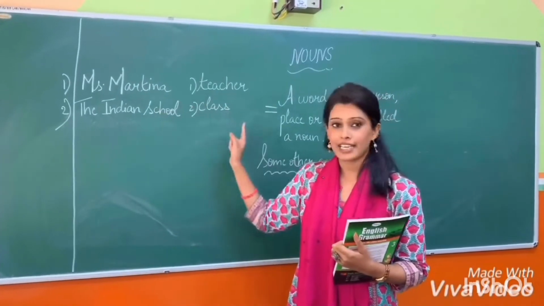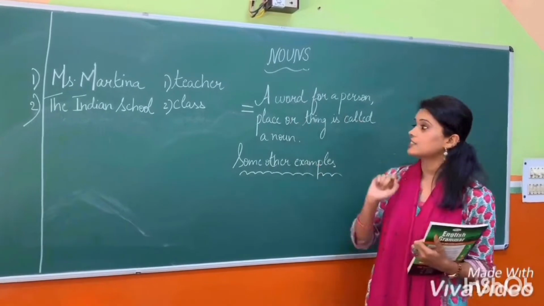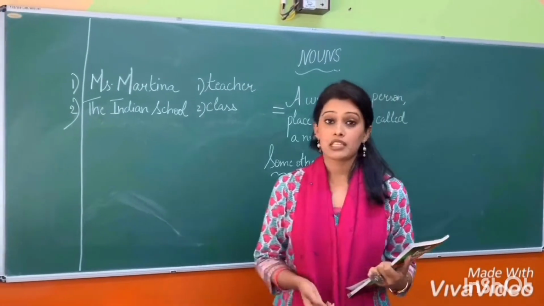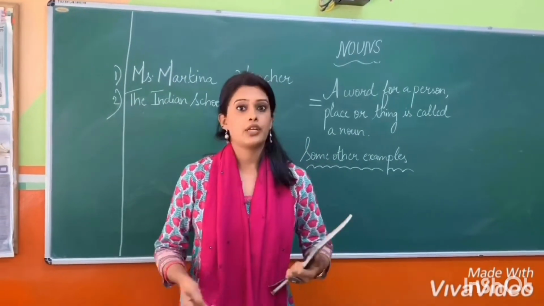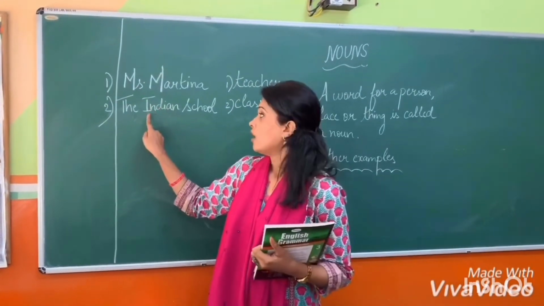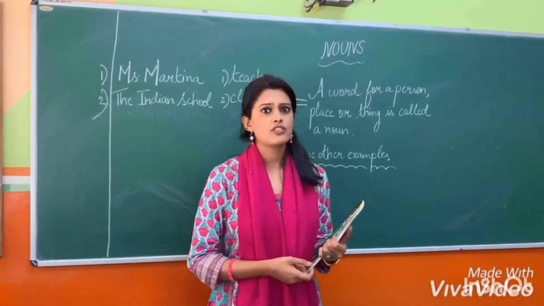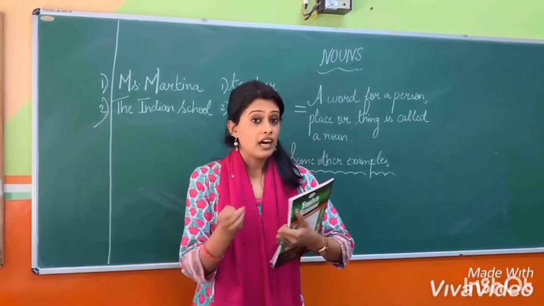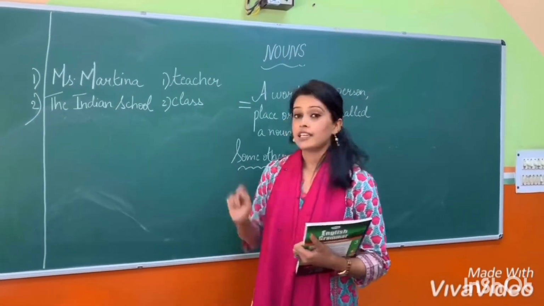Now why are they categorized? The reason is that these are basically words for a person, place, thing or object. These words are known as nouns. Yes, you would have heard about it all the time. Any name, could be the name of a teacher, your school, your best friend sitting next to you, or your own name, is a proper noun. And the others, which are all the common objects that you see around you, are common nouns.